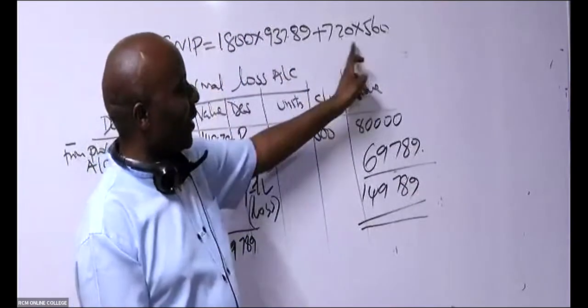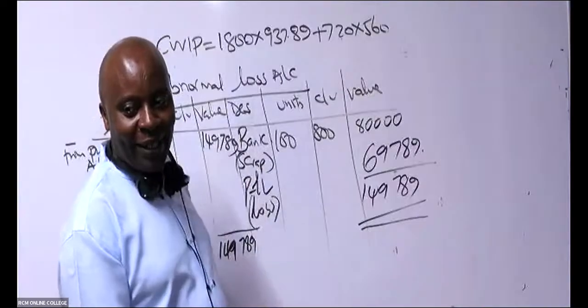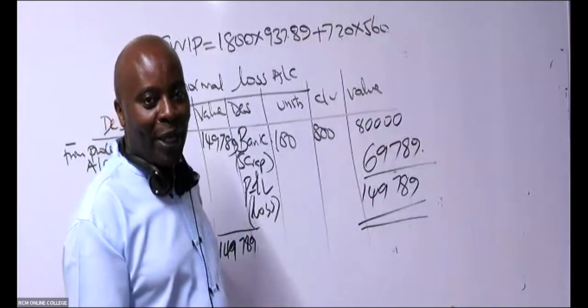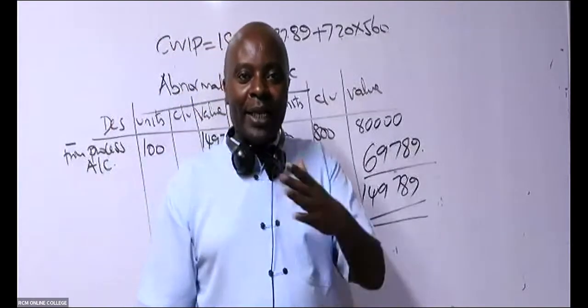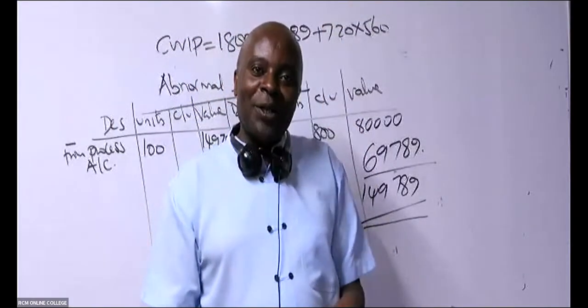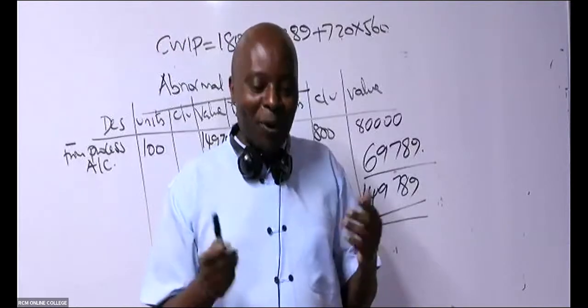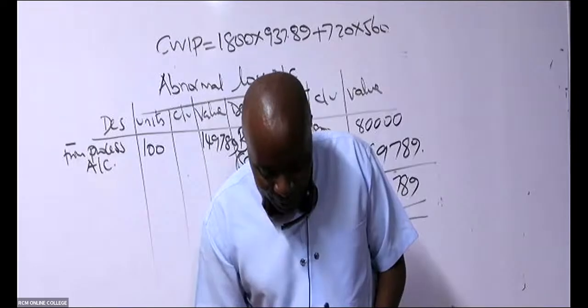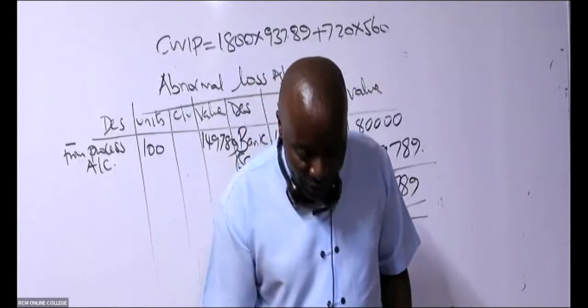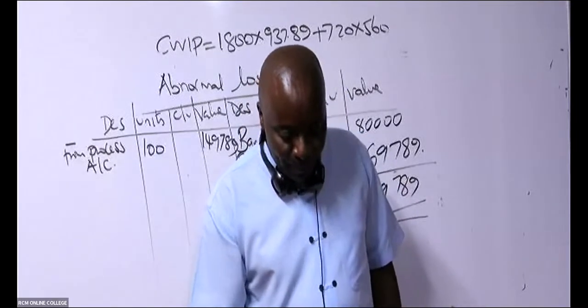It is here, isn't it? Because that is some of the problem we're getting with students. They were told to value closing work in progress, and then they were telling the examiner, as above. 800, let me just show you where 800 is coming from.